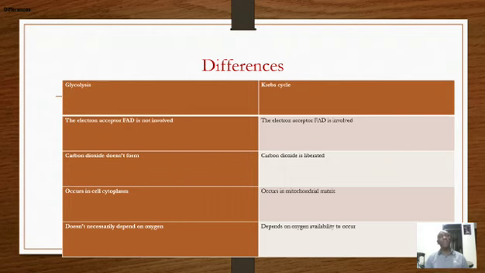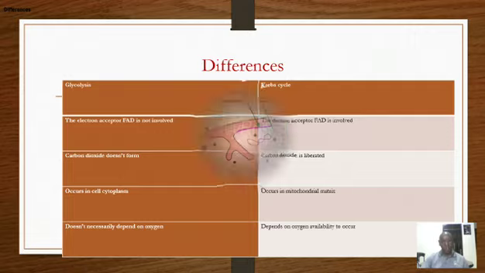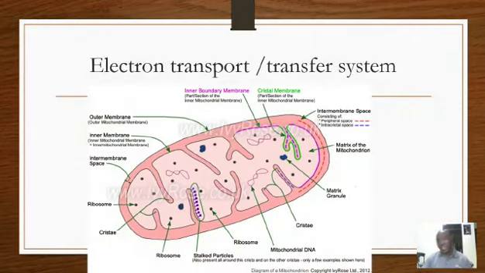Remember, glycolysis will occur whether in aerobic or anaerobic respiration, whether oxygen is available or not available. But the Krebs cycle will not proceed in the absence of oxygen. It will only occur when oxygen is present. Therefore, it is dependent on oxygen. So those are the similarities and differences between glycolysis and the Krebs cycle.